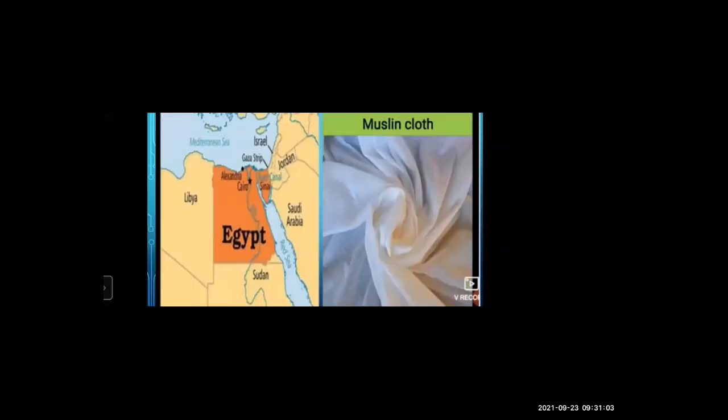We sell it to other countries. So cotton was exported to West Asia and Southern Europe, and the muslin cloth was exported to Egypt. What is muslin cloth? It is very thin, lightweight cotton cloth. It is malmal like. So it was exported to Egypt.